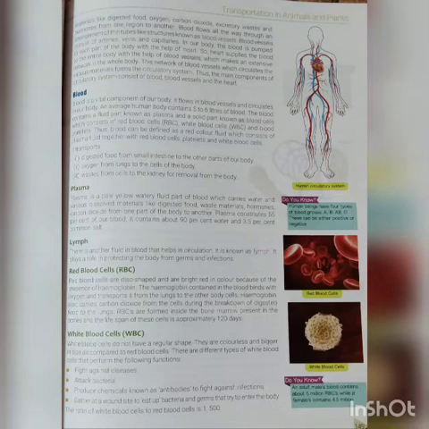Now what is the role of the lymph? It protects the body from germs and infections. Okay, now we will discuss the three blood cells. First one is the red blood cells. The short form is RBC. You can see the picture, students.